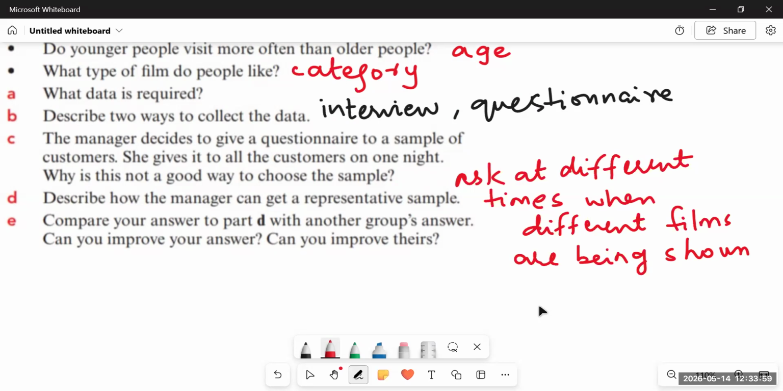And then the last one is, compare your answers to part D with another group's answer. Can you improve your answer? Can you improve theirs? That's enough.